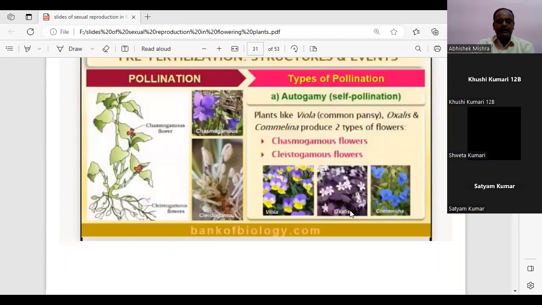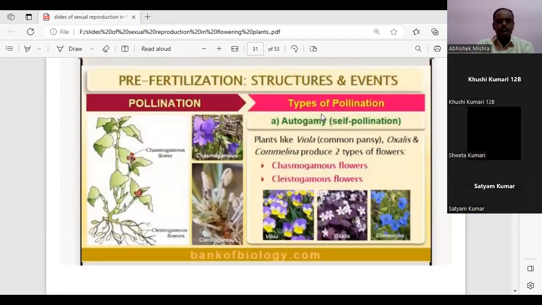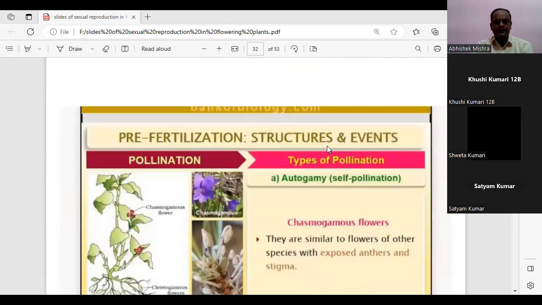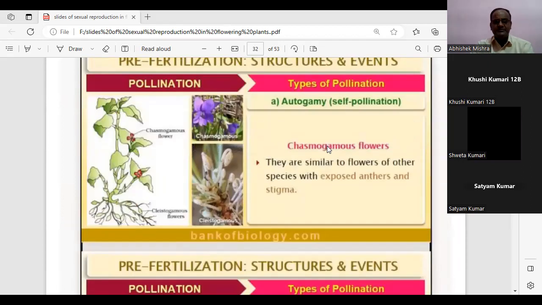Now, remember students, two very important types of flower we have to study in this reference. One is the chasmogamous flower and one is the cleistogamous flower. Let us first see what these are. Chasmogamous flowers are flowers with exposed anther and stigma. That means this flower remains open all the time. You can see in the image, which I have highlighted over here. This is a chasmogamous flower.